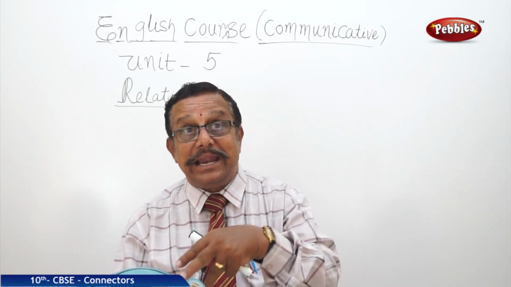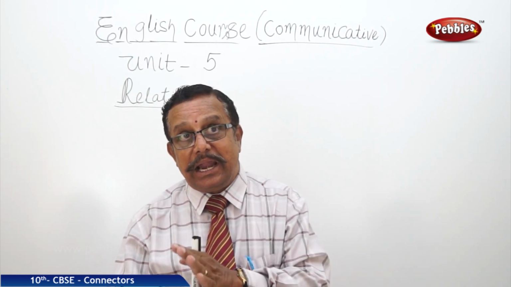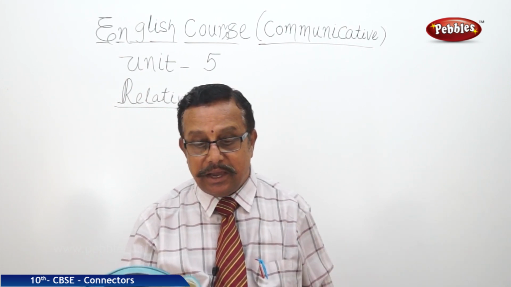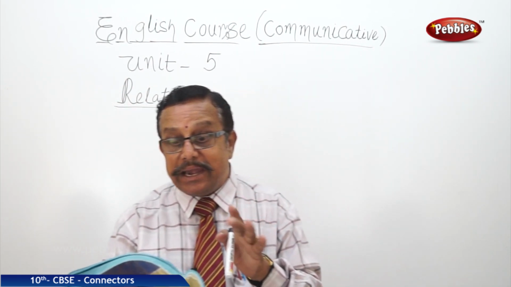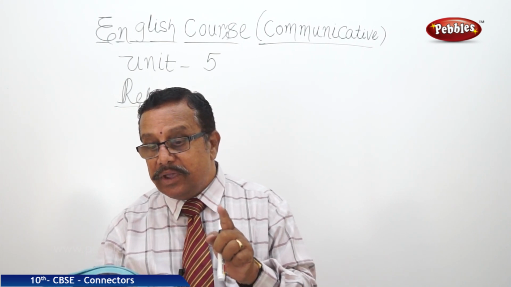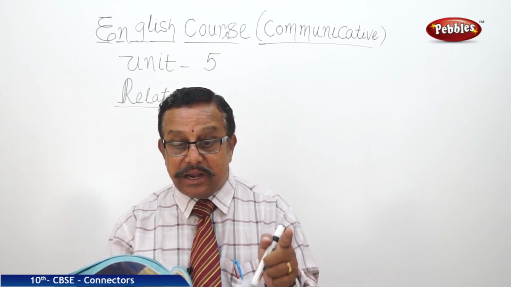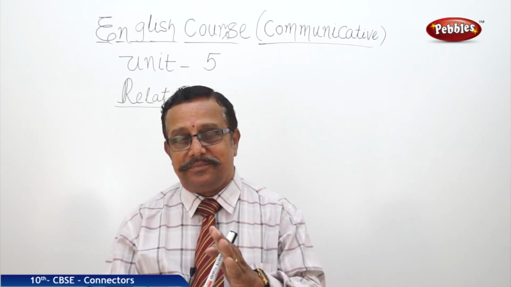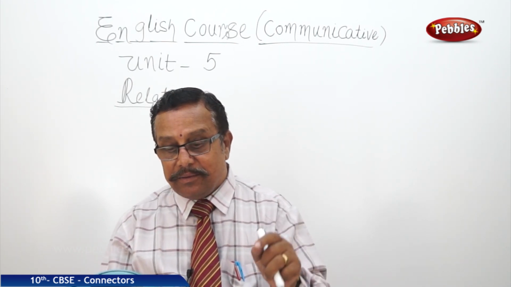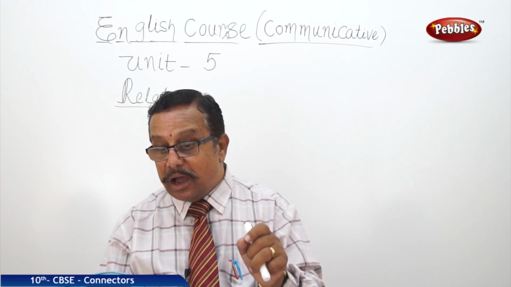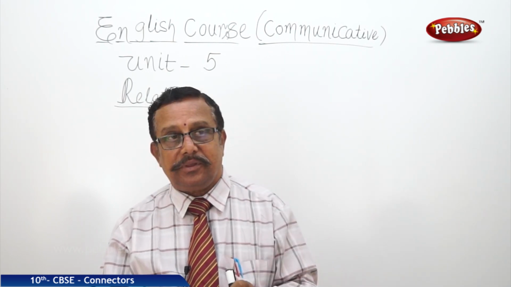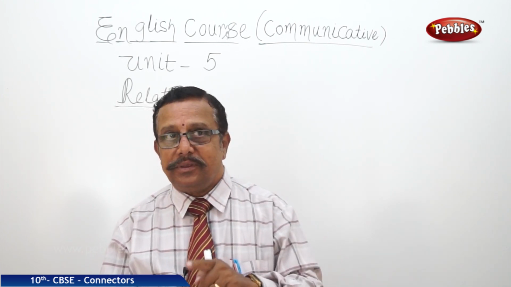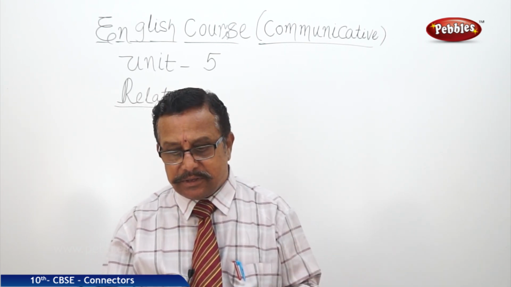So now what is there in our book? Let us see whether it is going along with our discussion about the relatives or not. In written English, more than in spoken form, we often give information about a person, means information related to the person, right? A thing, by using a group of words called relatives. What are these words? Who, which, where and whose, right? This also we already discussed.